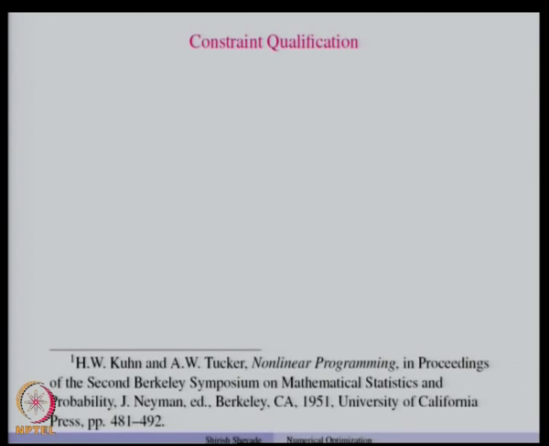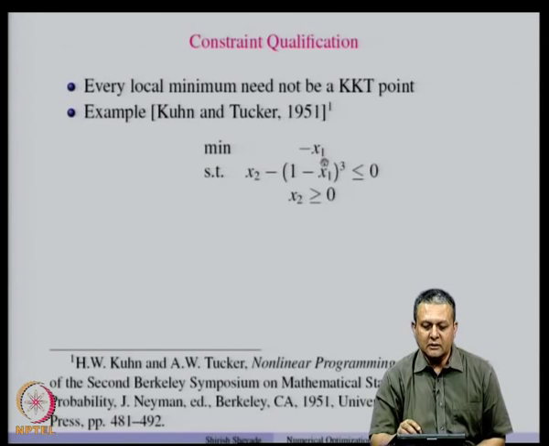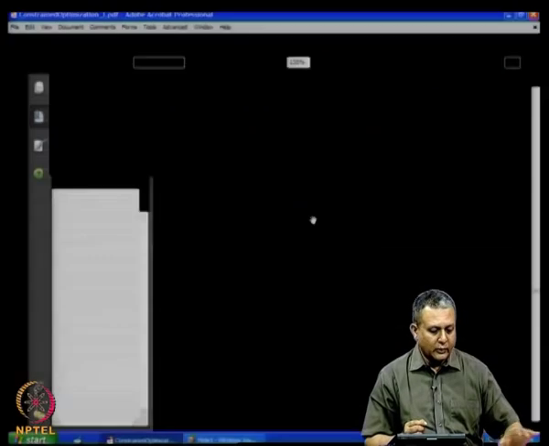Now, let us look at another important point that needs to be understood, and that is called the constraint qualification. Every local minimum that we get need not be a KKT point, and one example, which was given by Kuhn and Tucker back in 1951, was a problem where we want to minimize minus x1 subject to the constraint that x2 minus 1 minus x1 cube is less than or equal to 0 and x2 greater than or equal to 0. So, let us look at this example.